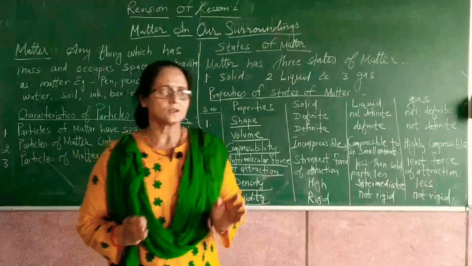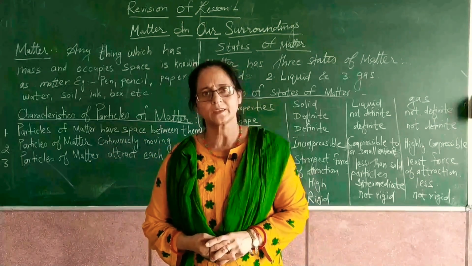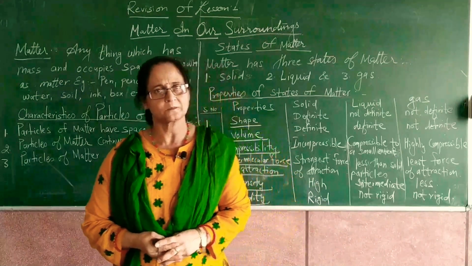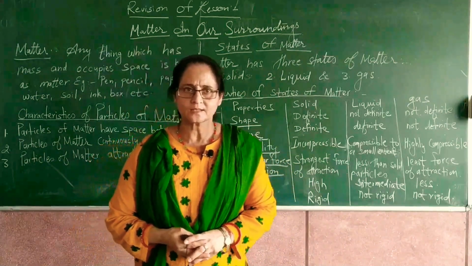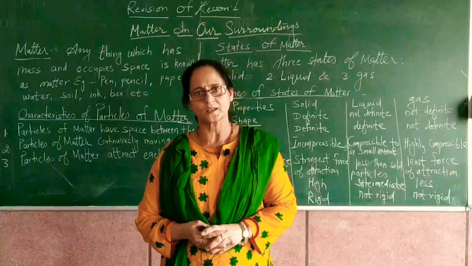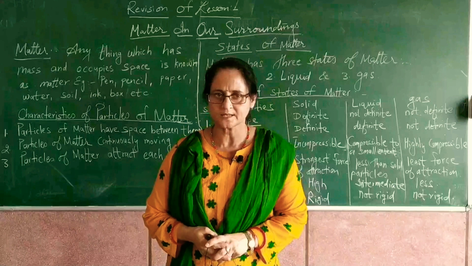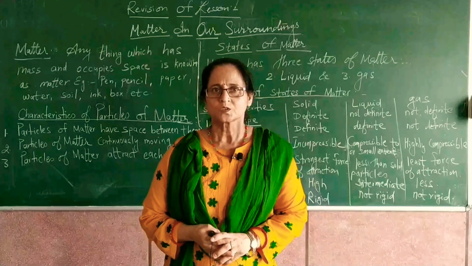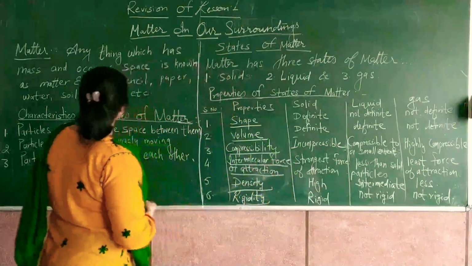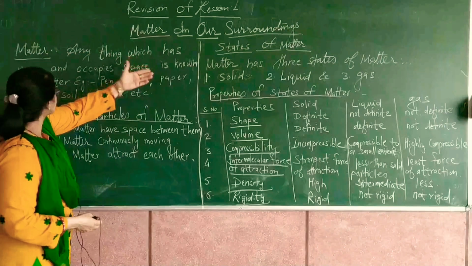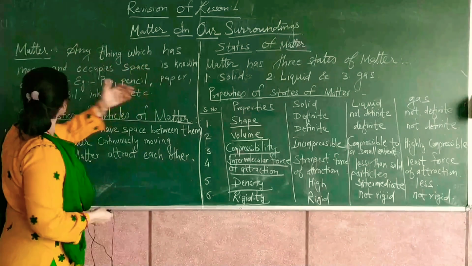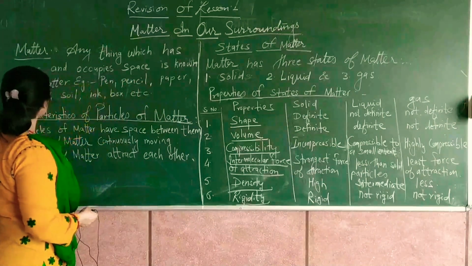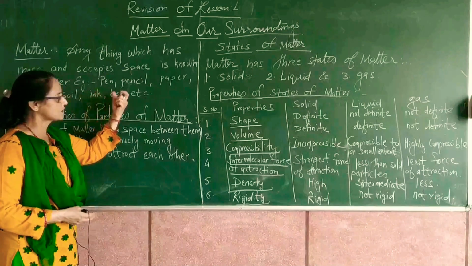Children, if we look around us, then we can see various substances, various things of different textures, size, shape, etc. In the universe, everything is made up of particles. All are known as substances which are named by scientists as matter. So, what is matter? Anything which has mass and occupies space is known as matter. For example, pen, pencil, paper, water, soil, ink, box, etc.